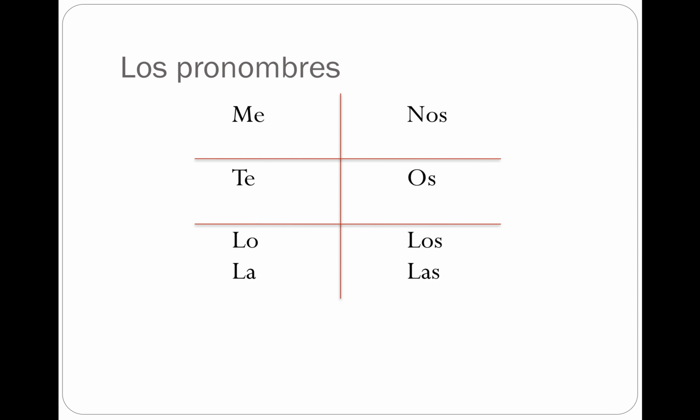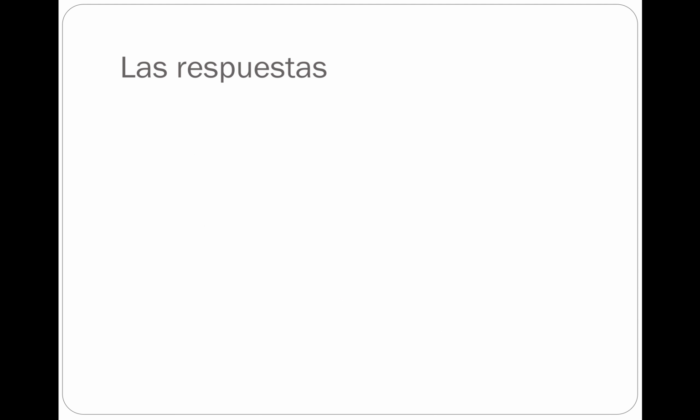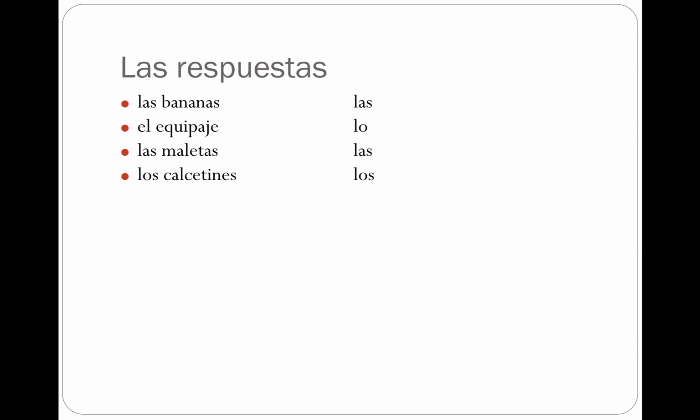The practice in your notes will show you how to choose which of the direct objects that you're going to substitute for. For example, las bananas is a feminine plural noun, so we're going to use las. El equipaje is lo. Las maletas, las. Los calcetines, los.